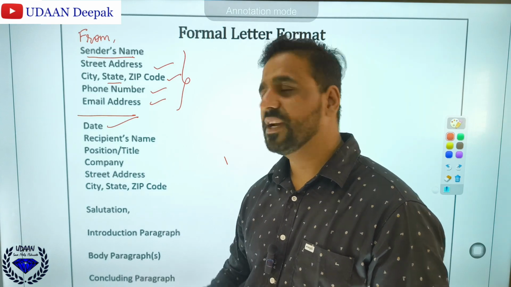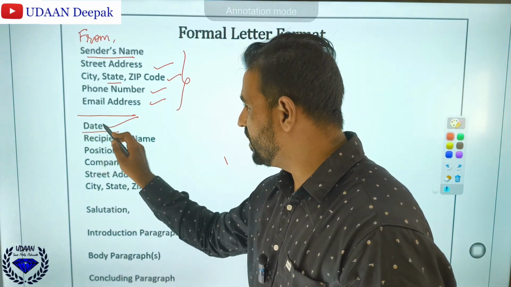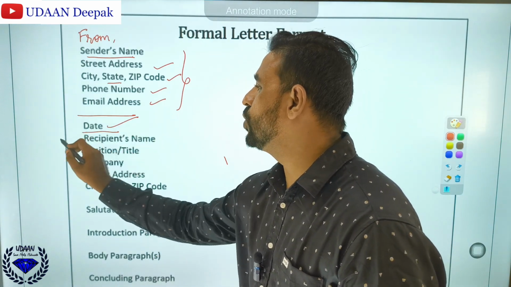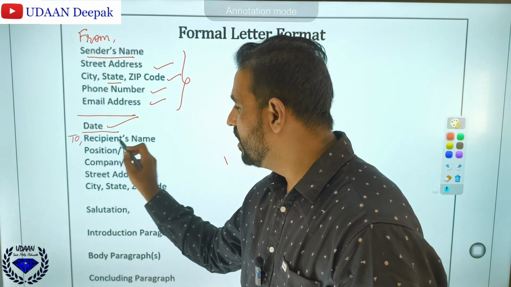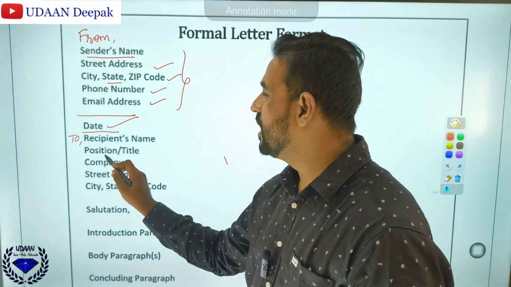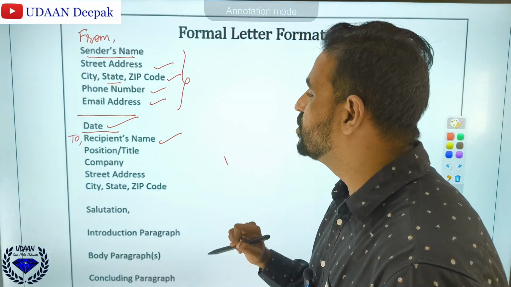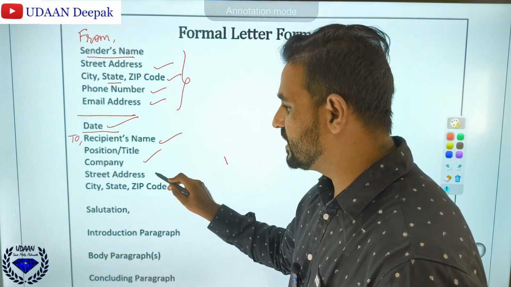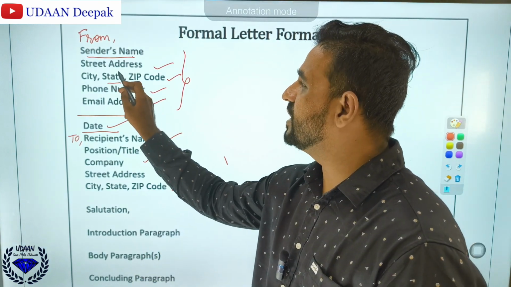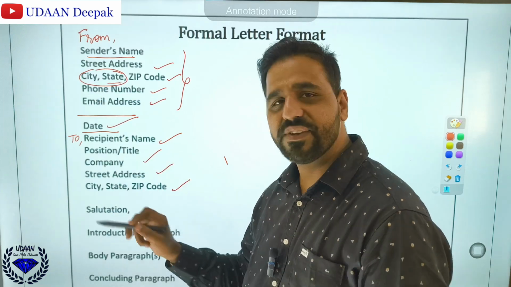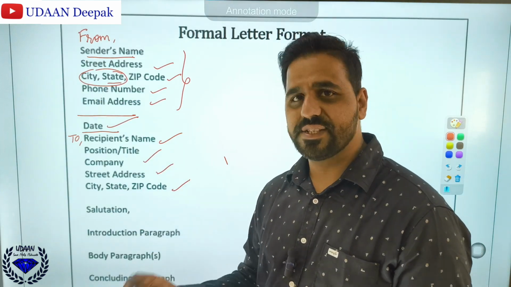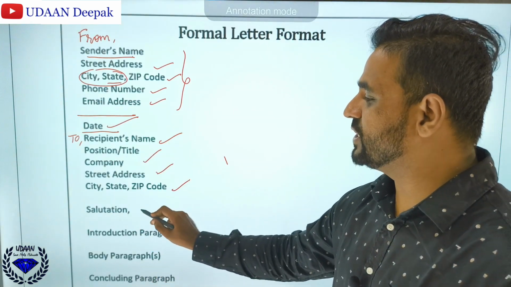Then you should write the date, today's date, and then you should write To, comma. Then next line you should write recipient's name, position and title. If suppose editor of newspaper, which newspaper company. Then you should write the street address and city. Make sure that the state and city match if it is in the same city itself. Then you should write salutation.